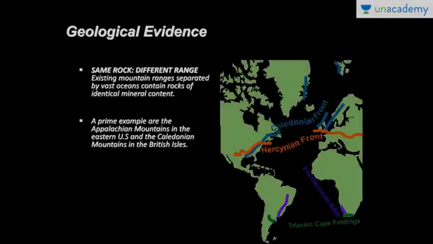Okay. Then the next one is the geological evidence. This geological evidence mainly means the same types of rock and same age of rocks have been found in the eastern part of North America and the western part of Europe. The eastern part of North America includes the Appalachian Mountains, and the western part of Europe includes the Scandinavian mountains. The age and type of rock is the same in both these mountains. So Wegener concluded that these continents were once together. Okay.